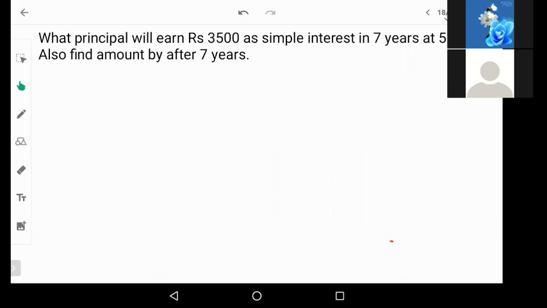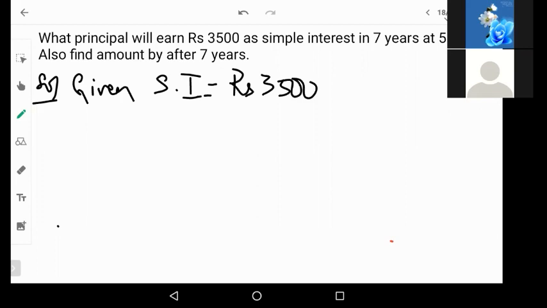Read the question once again. What principal will earn 3,500 as simple interest? We don't know what the principal is, but the principal is earning 3,500 as simple interest. So here we know the simple interest. They have given us simple interest of rupees 3,500. In how many years? Time is 7 years. Rate of interest is 5%. We don't know the principal, but apart from the principal, we know the other information.